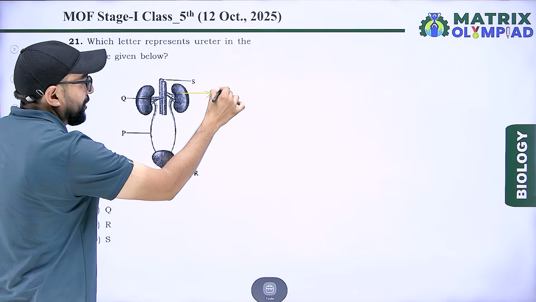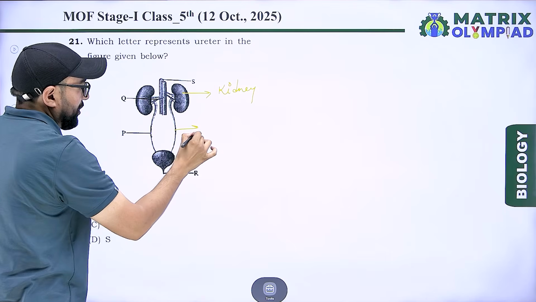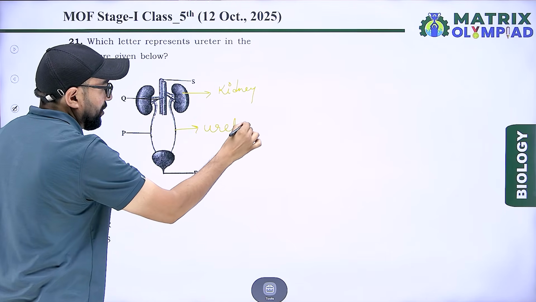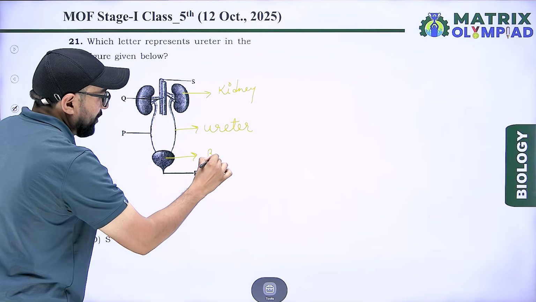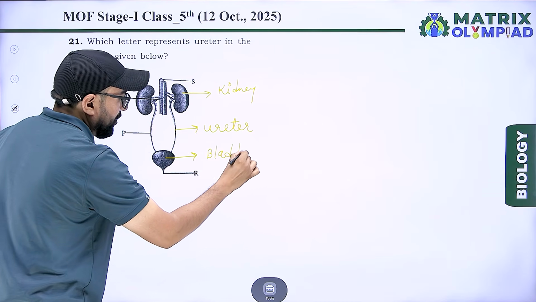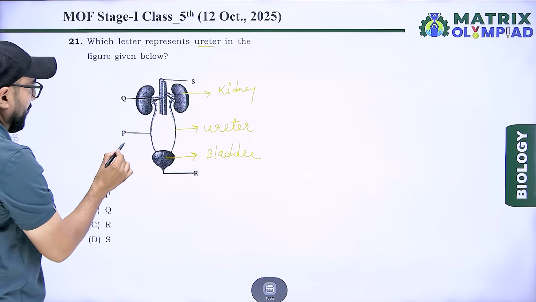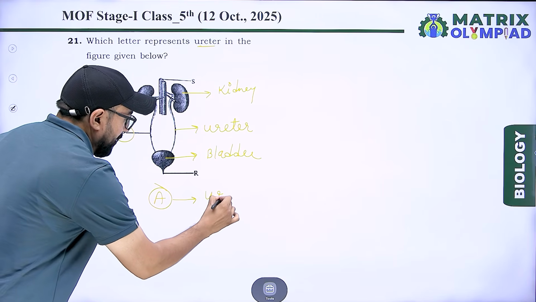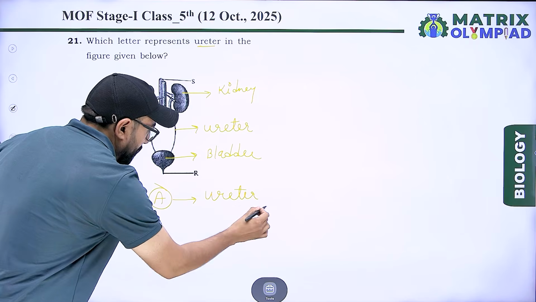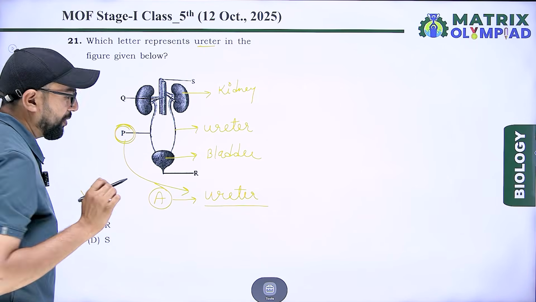This one is kidney. Next, ureter. Next, bladder, urinary bladder, and according to the question, ureter is P. Option A shows ureter. It means P is ureter.